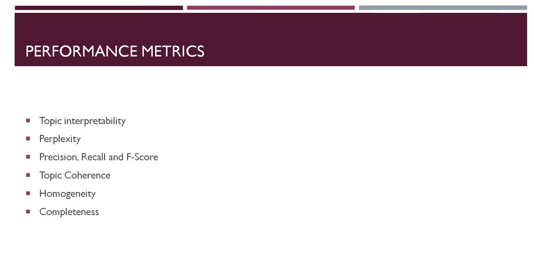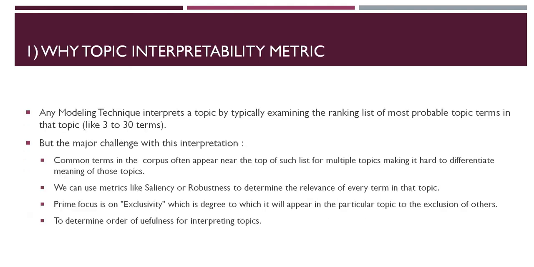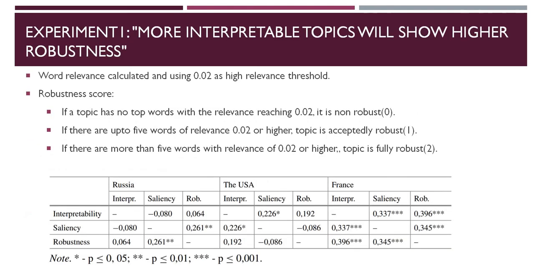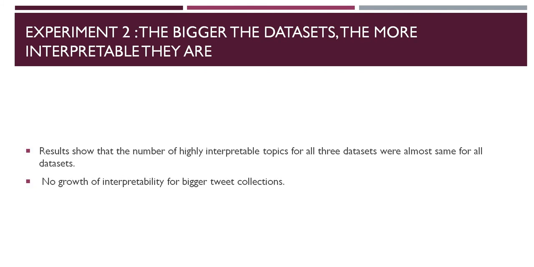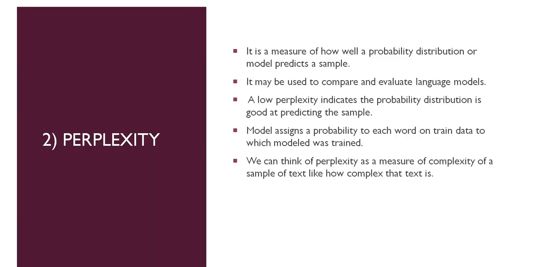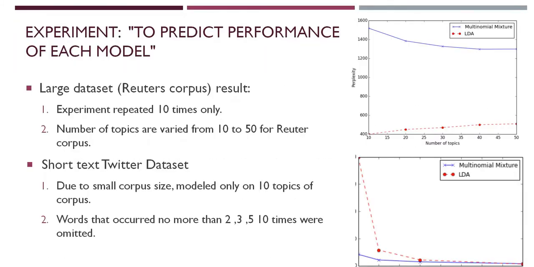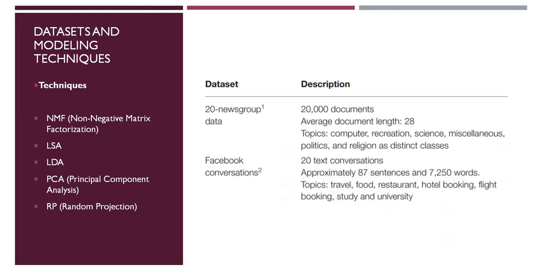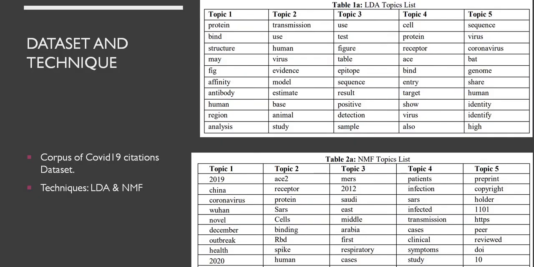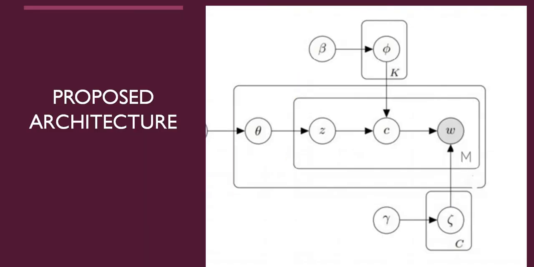Then we have precision, recall, and F-score. These are the metrics. And topic coherence is the main metric which we are actually focused on, because it tells us about the quality of the topics. Then we have homogeneity and completeness. I have actually given this analysis for all of these, but since I said time shortage, I cannot go much into the details, and this is everything in the survey which we have done over a period of time.